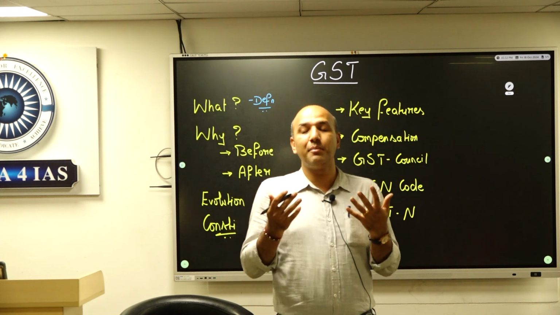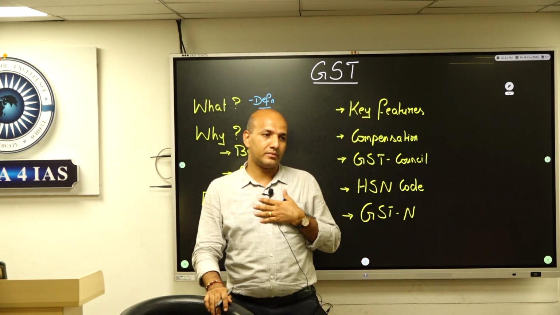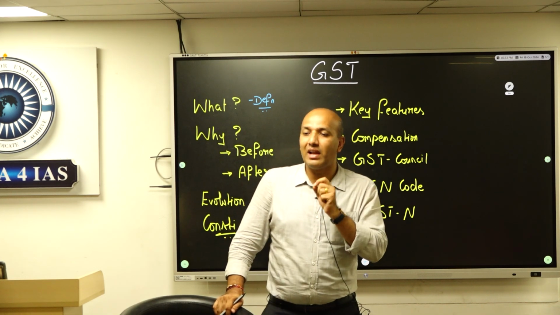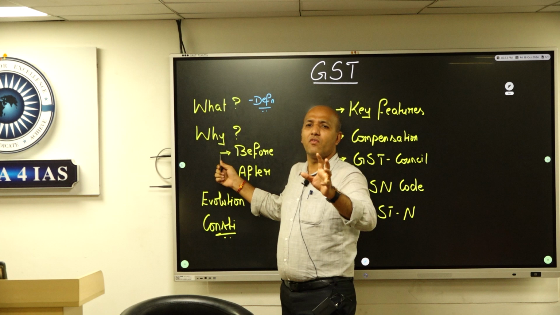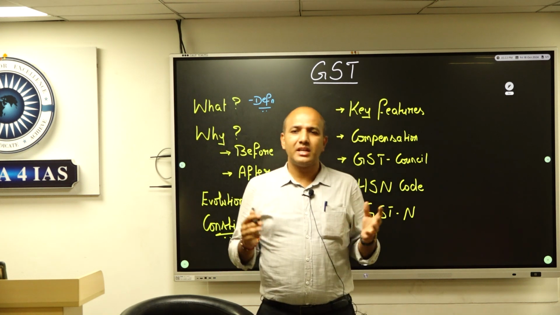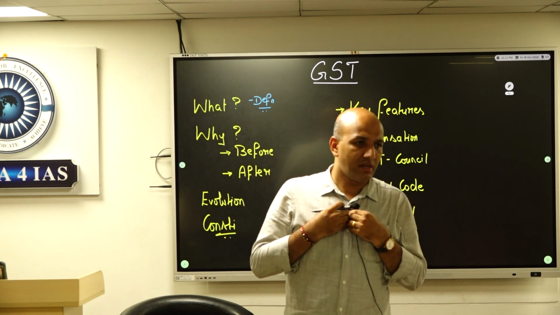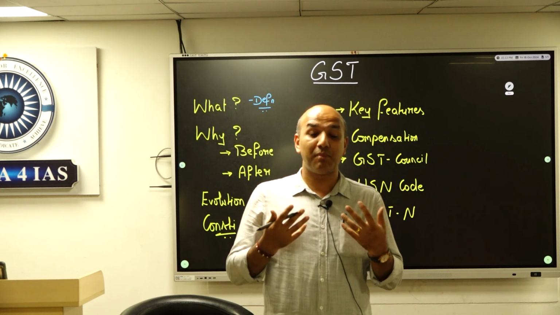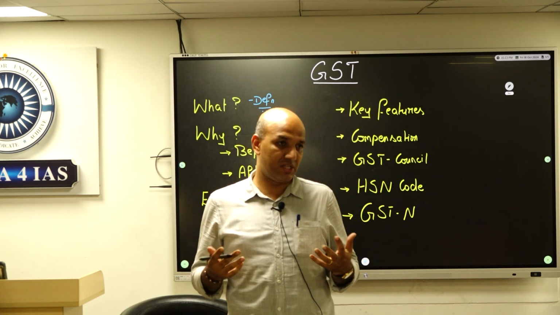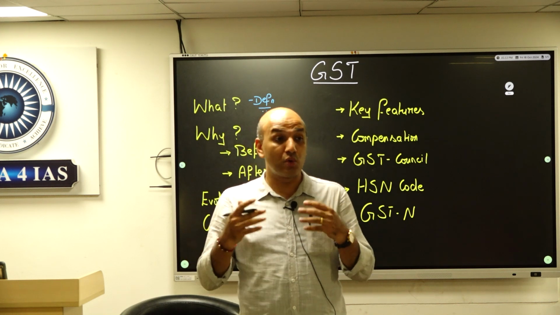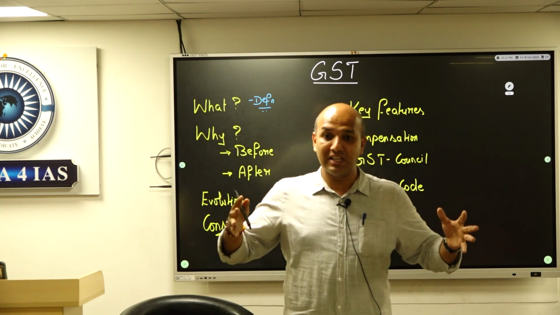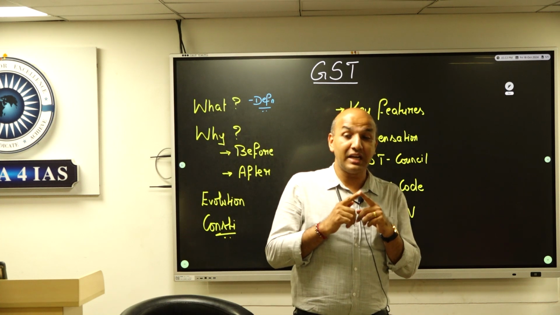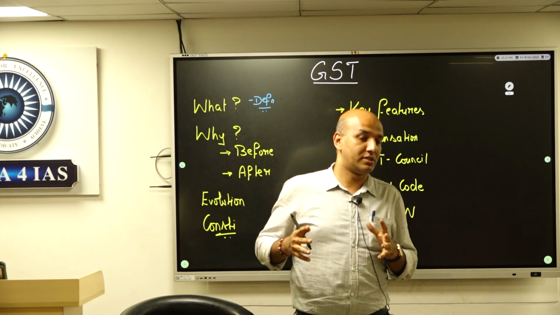Now, how did it become one? That's the idea that we are looking at. To understand the what of GST, we have to get into a simple understanding of why. Let's take a scenario. I am an investor, probably within India itself, looking at which place would be good for me to start or run a business. When I look at India's map, I don't see India as one country, I see 29 different locations.